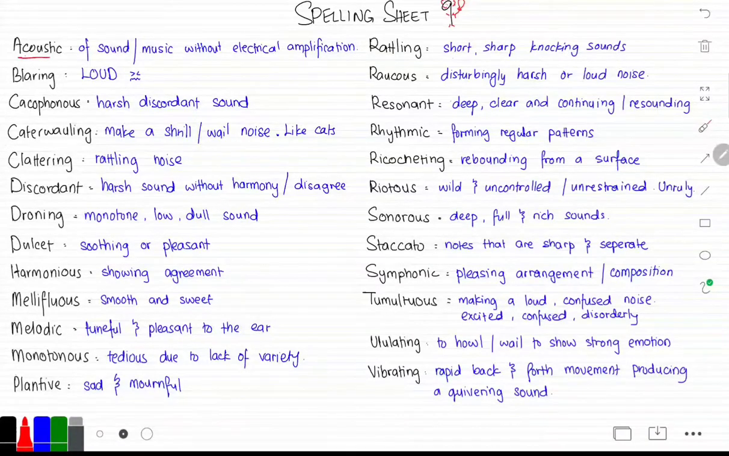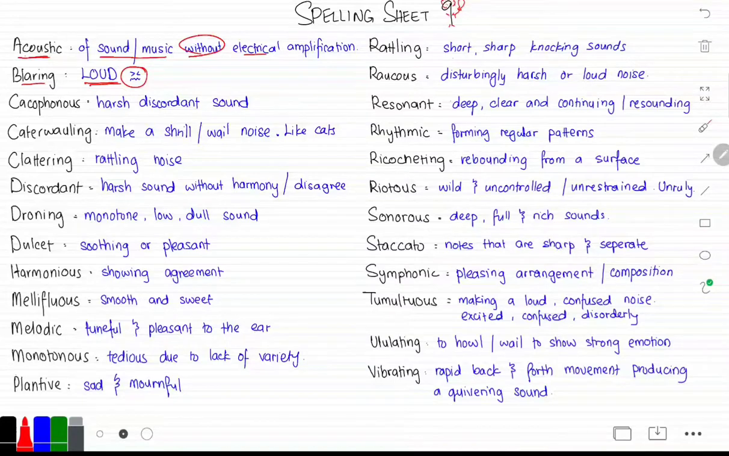Starting with acoustic. What does acoustic mean? Acoustic is something that is of sound or music without electrical amplification. So an electric guitar is not an acoustic sound. What does blaring mean? Blaring means something that is loud and disturbing.